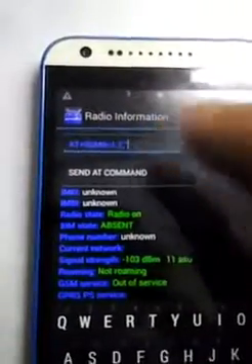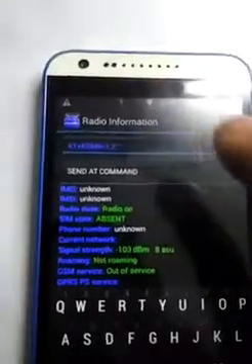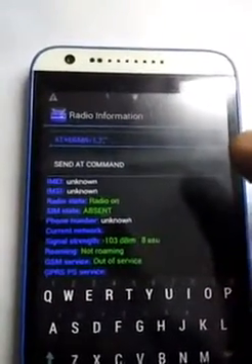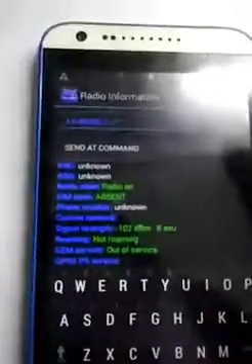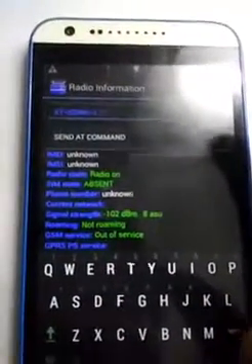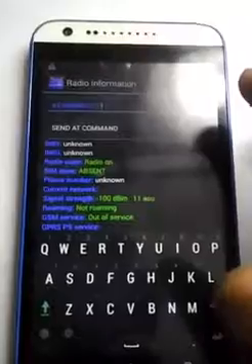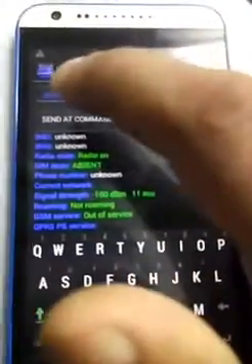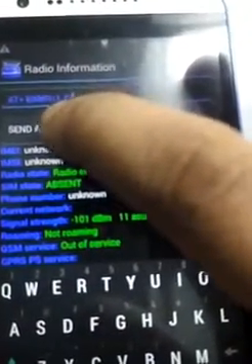AT+EMGR=17. Select the first one, 17, and 7 is the code corresponding to the first IMEI. When the phone is above KitKat, we have to add a space after the plus. And here, in between the inverted commas, we have to enter the IMEI number.